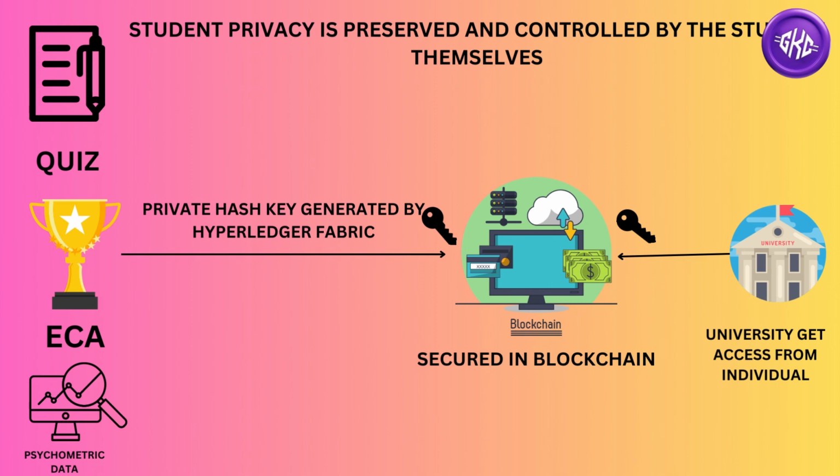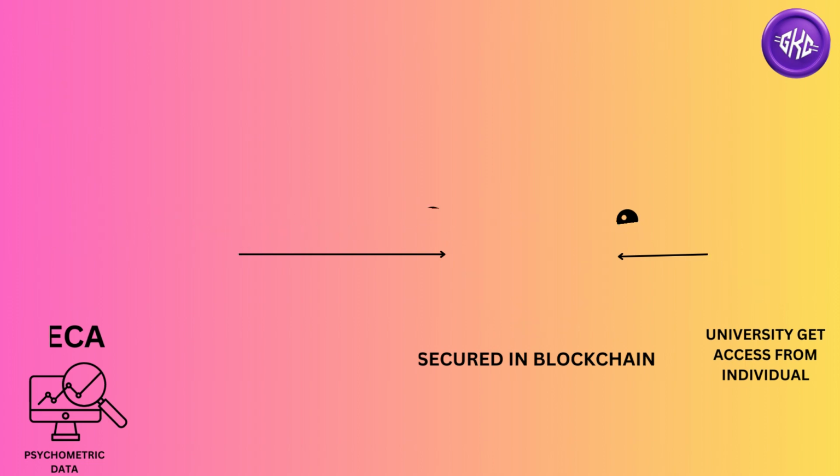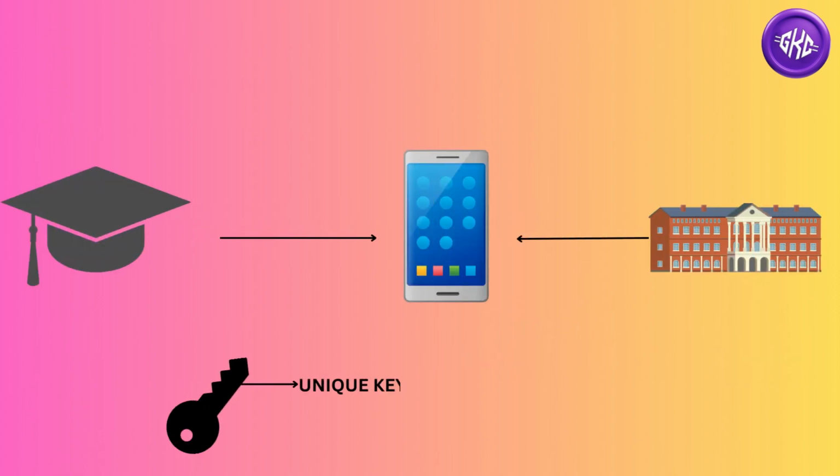With Hyperledger Fabric, each student record is secured with a private hash key owned by the student. The data can only be accessed when the students provide the unique key. This means student privacy is preserved and controlled by the student themselves. For example, when students apply to university via OPED's platform, they will provide the unique key of their records to the university. With that, the university will be able to access their latest academic records.